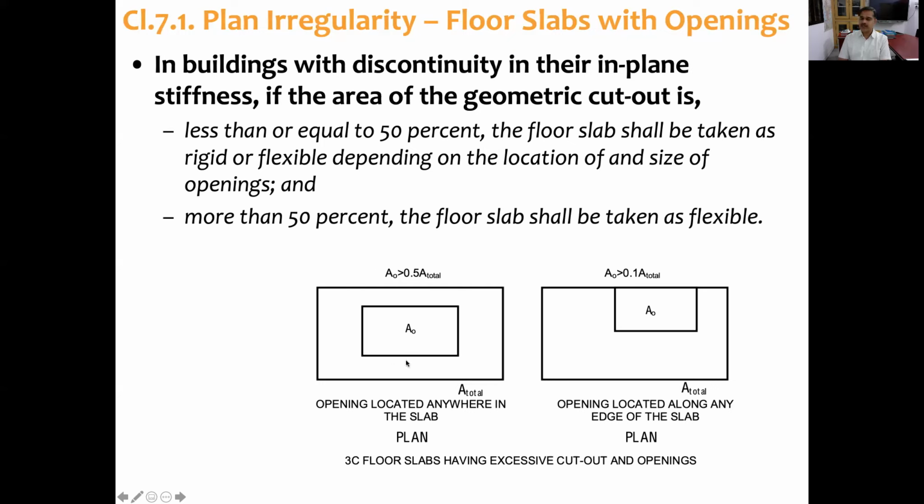So in any case, if the cutout is more than 50%, it is a flexible floor diaphragm. And even if it is less than 50% but along the edge, it has to be taken as a flexible floor diaphragm. For a flexible floor diaphragm, the load flow has to be analyzed properly using three-dimensional building analysis.